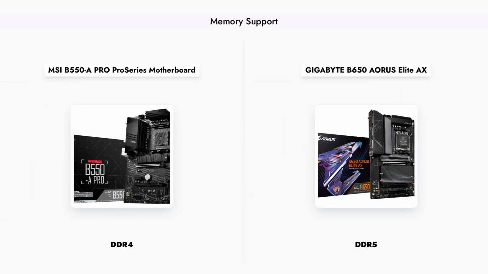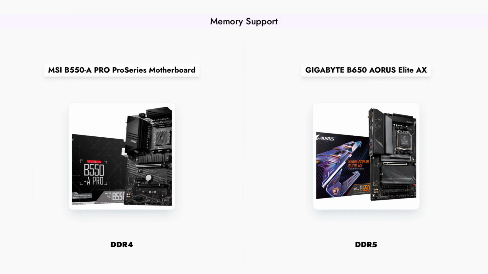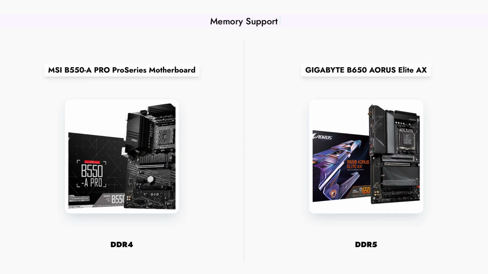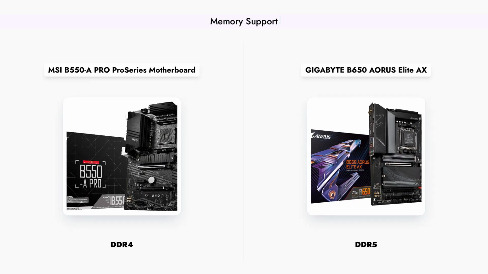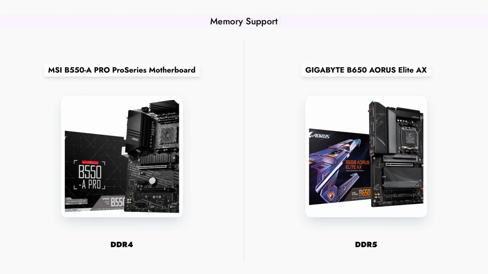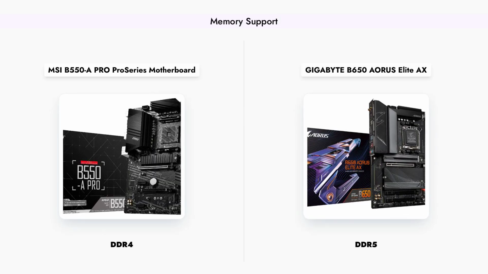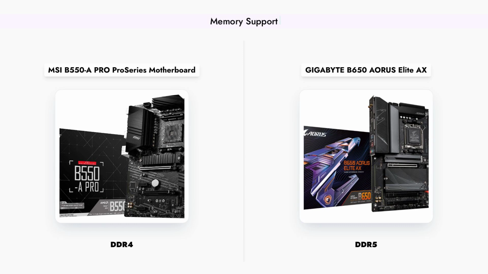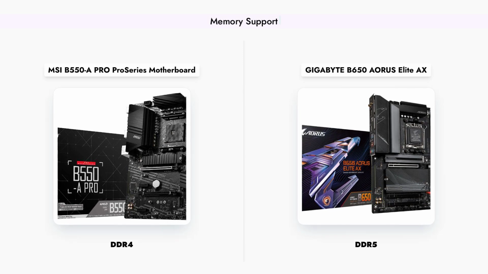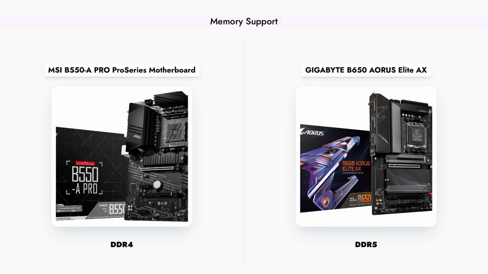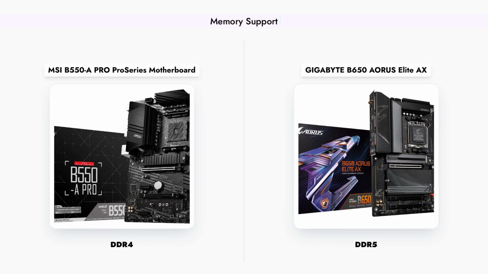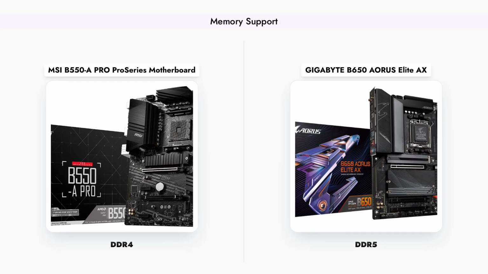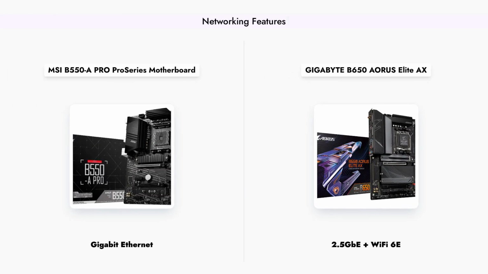When it comes to memory, the MSI B550-A PRO utilizes DDR4 technology, which is widely available and cost-effective, supporting speeds up to 4,400 MHz. In contrast, the GIGABYTE B650 AORUS Elite AX embraces DDR5 memory, allowing for faster speeds and improved performance, but at a higher cost. This transition to DDR5 represents a significant leap in memory technology, making the B650 a more future-proof option for high-performance builds.